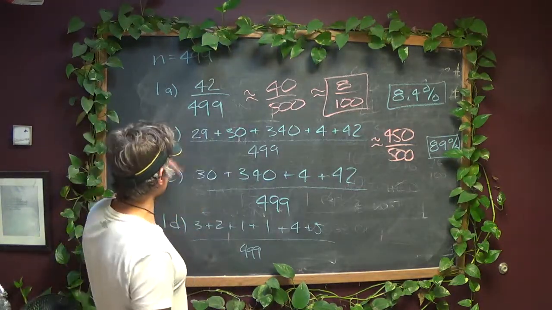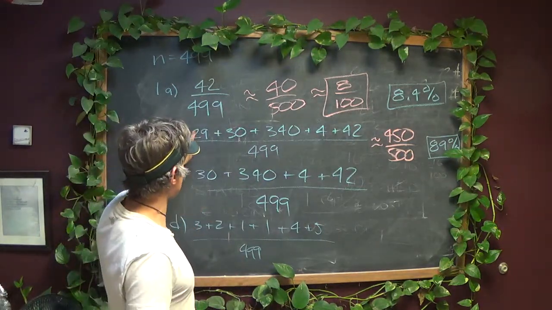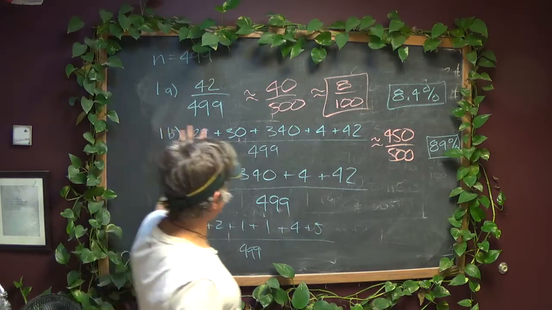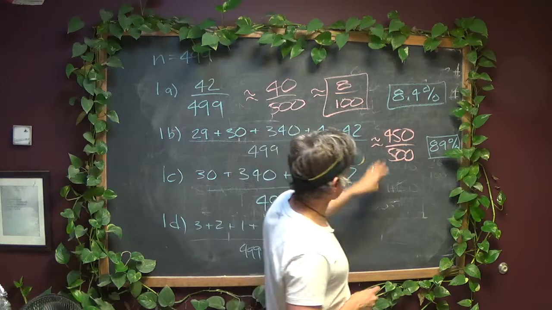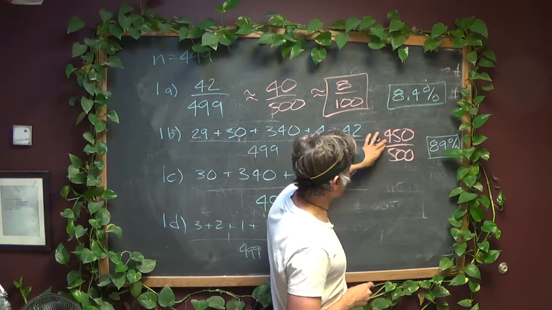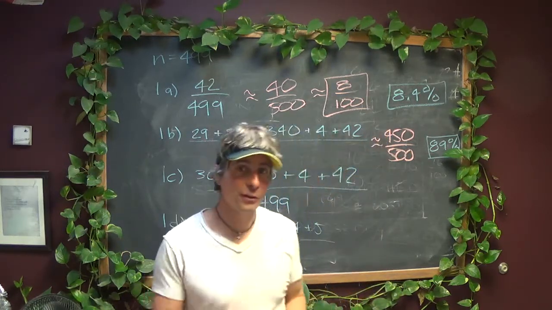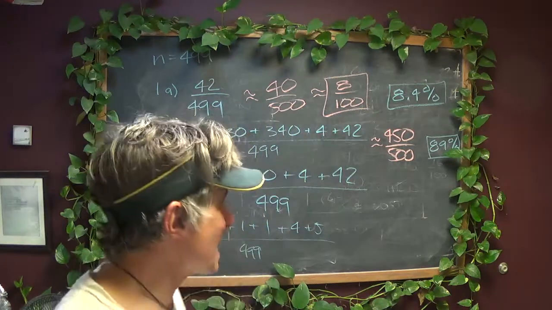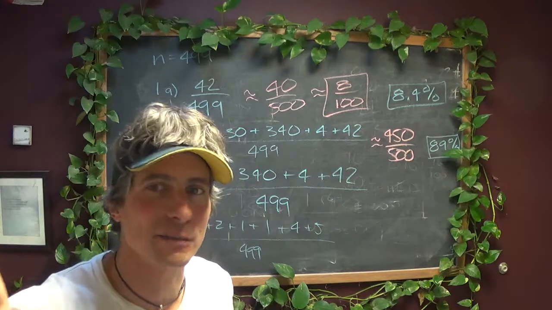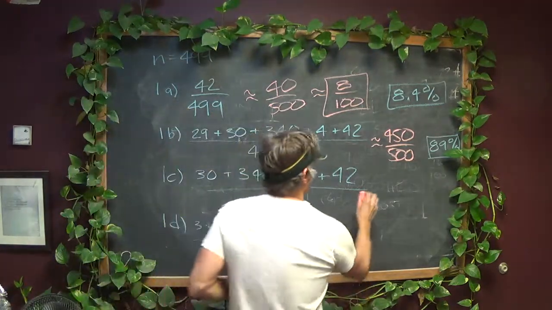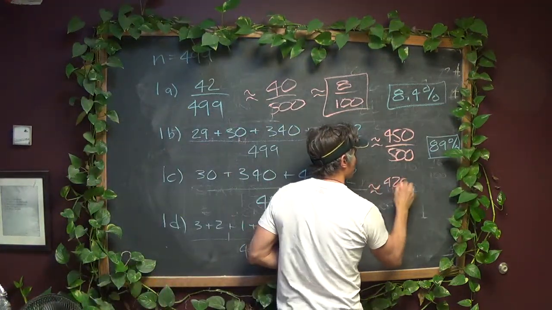This C is very similar to B, except we're going to take essentially that 29 off. So if I look at what I did up here, I'm going to call that 30 just to make life easier for myself, and call that 420 out of 500. Now 420 divided by 5 in my head is going to be hard for me to do, so check this out. 420 out of 500.